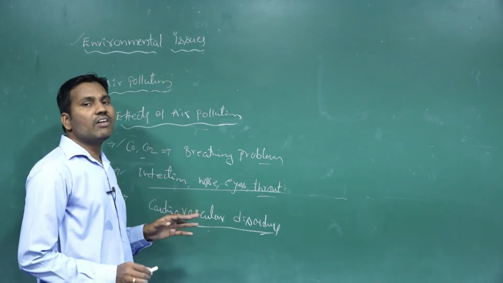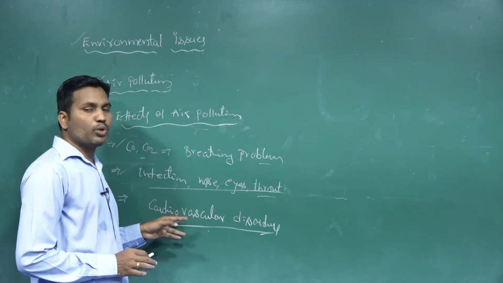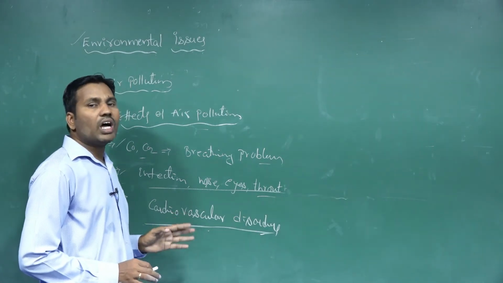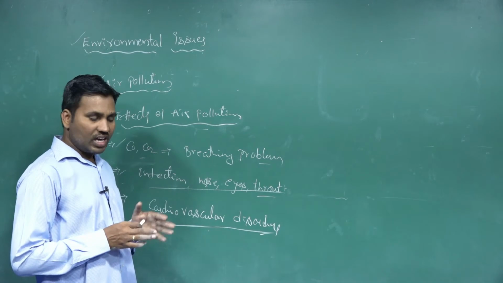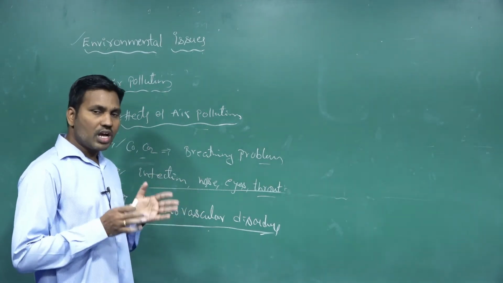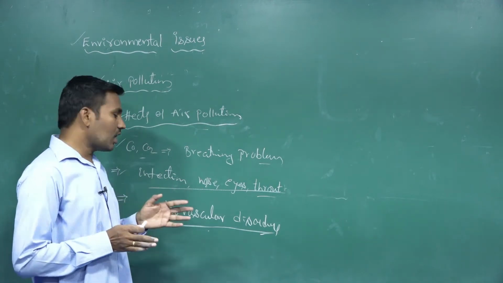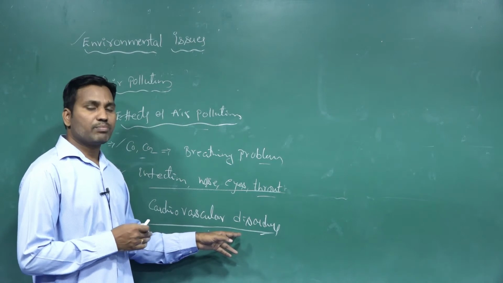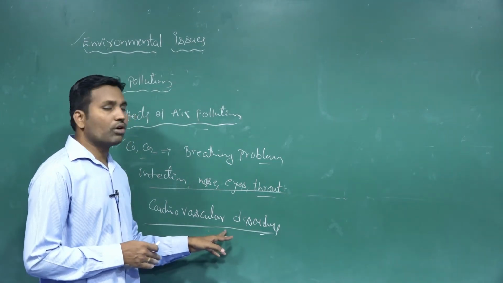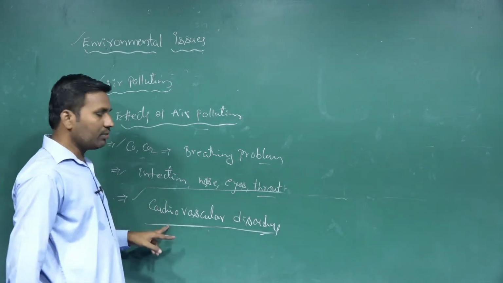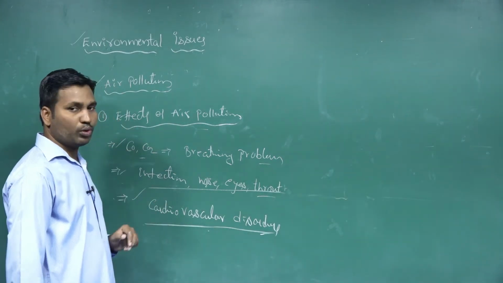The pollutants, carbon monoxide and carbon dioxide, accumulate and deposit on the walls of the blood capillaries, which lose their elasticity, and automatically it leads to cardiovascular disorders, and in some high-risk cases it can cause heart attacks also.